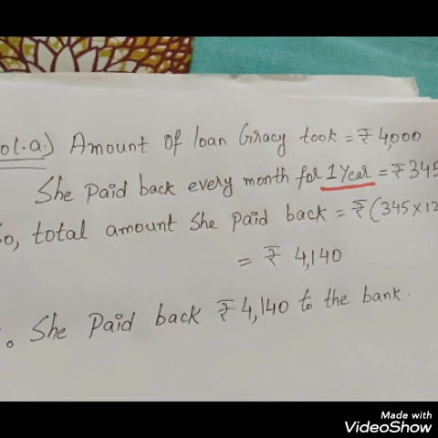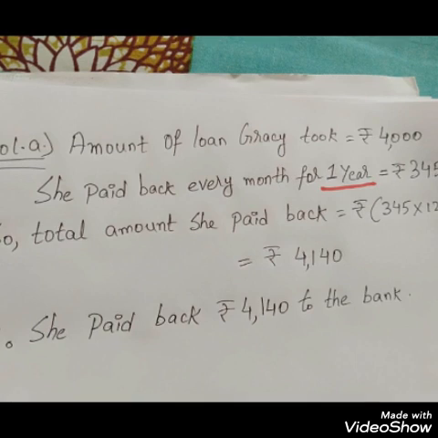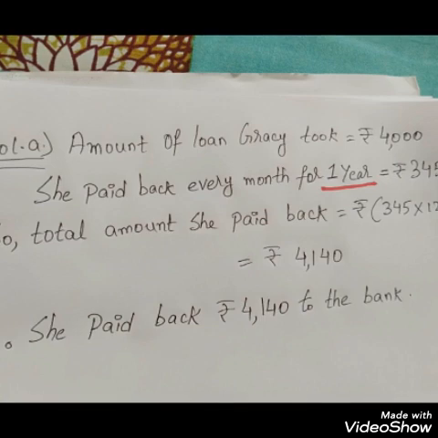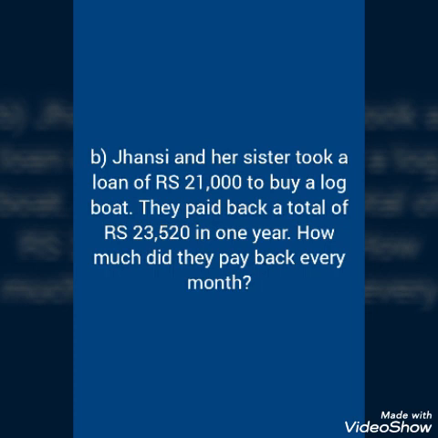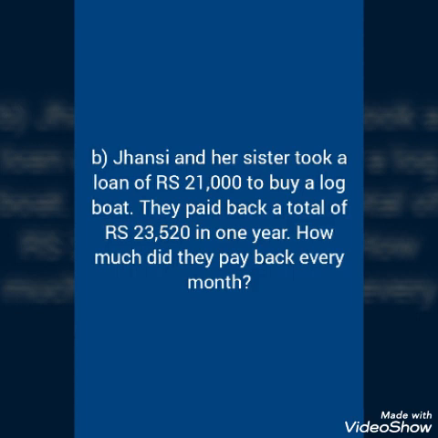This is with interest. 4,000 was the loan and 4,140 is the principal plus interest, the amount. Now the second part of the question. Jhansi and her sister took a loan of rupees 21,000 to buy a log boat. They paid back a total of 23,520 in 1 year. How much did they pay back every month?